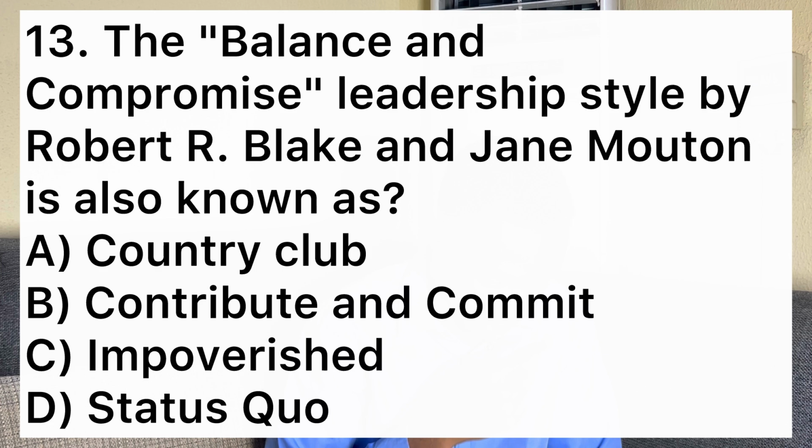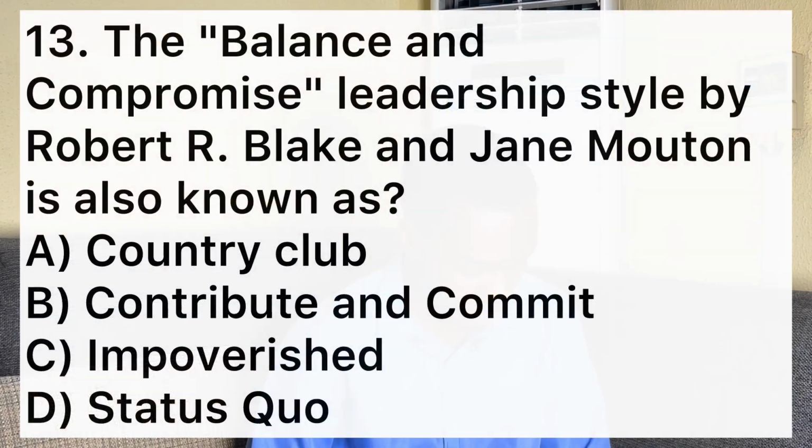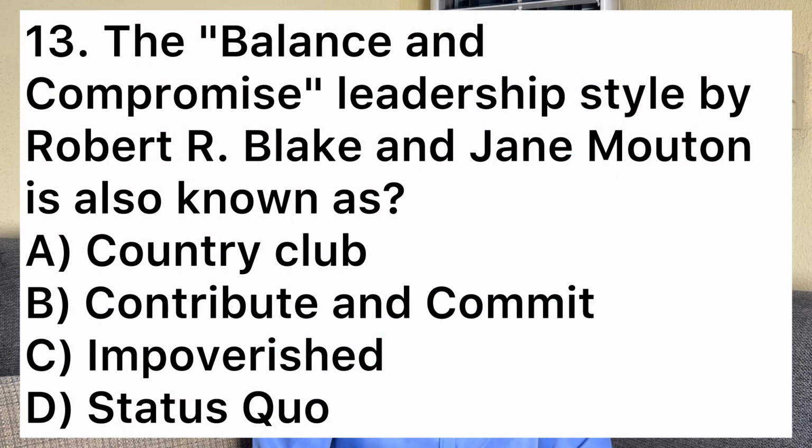The A is country club. Country club is not the same as balance and compromise. Country club is the same as accommodating. For country club, you're going to focus more on the people and less on production. That's what country club is. Then B says contribute and commit. Contribute and commit is the same as sound leadership. For that one, you focus on both people and production, so you give your all to them. But with status quo, you give little to people and little to production. So that's the difference.